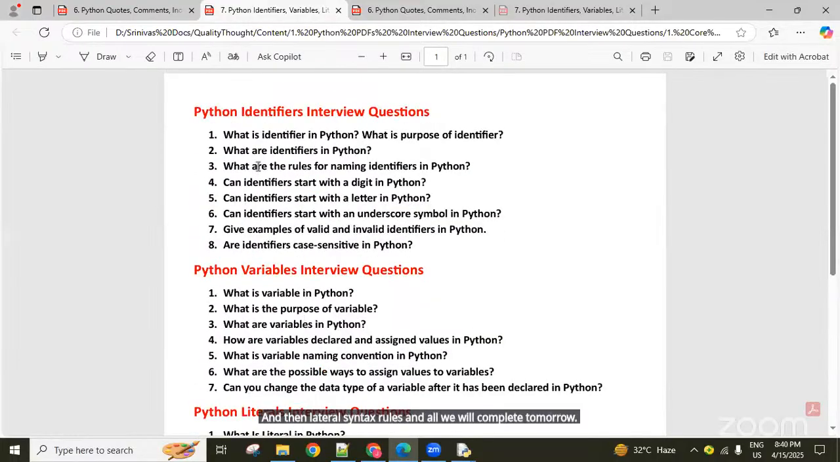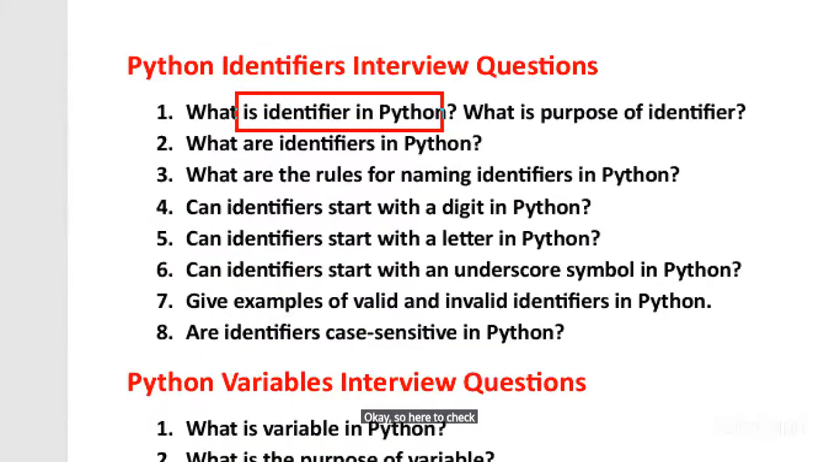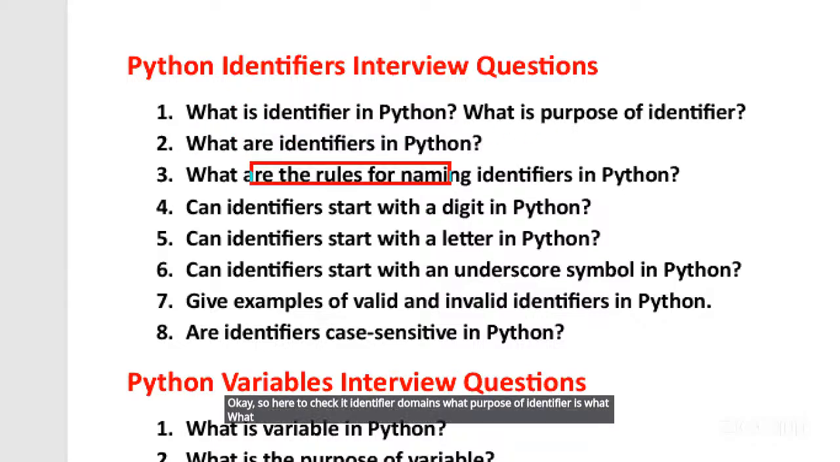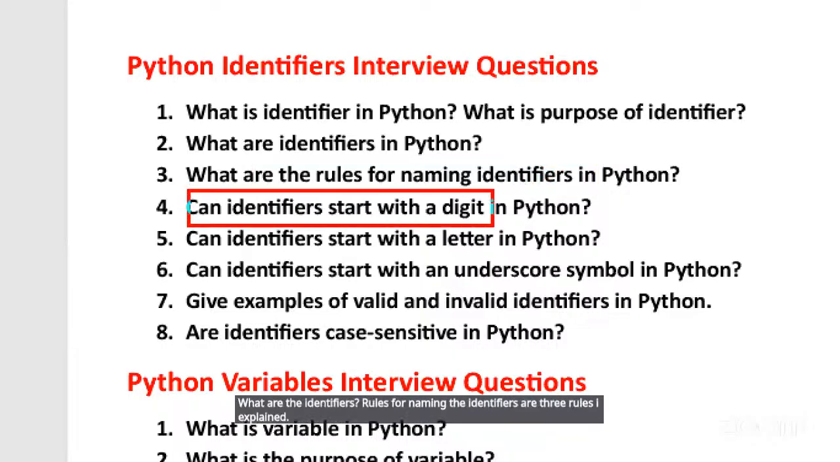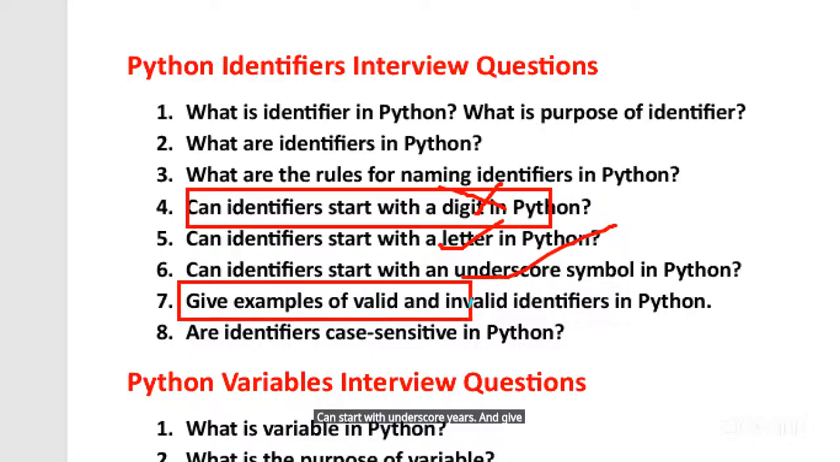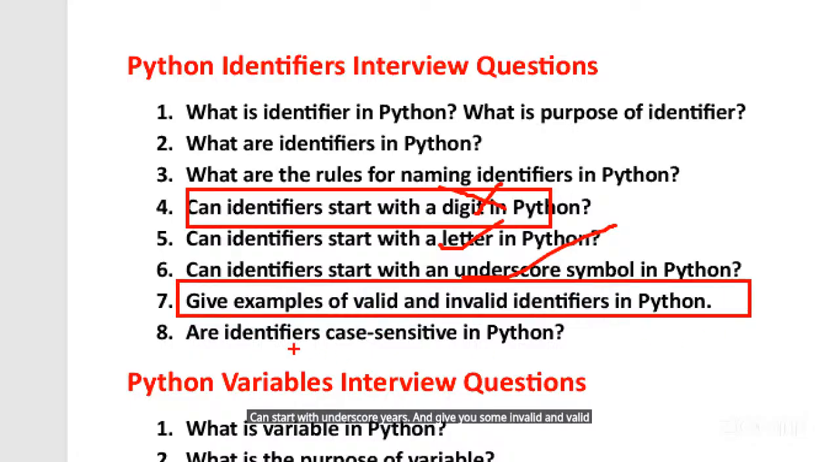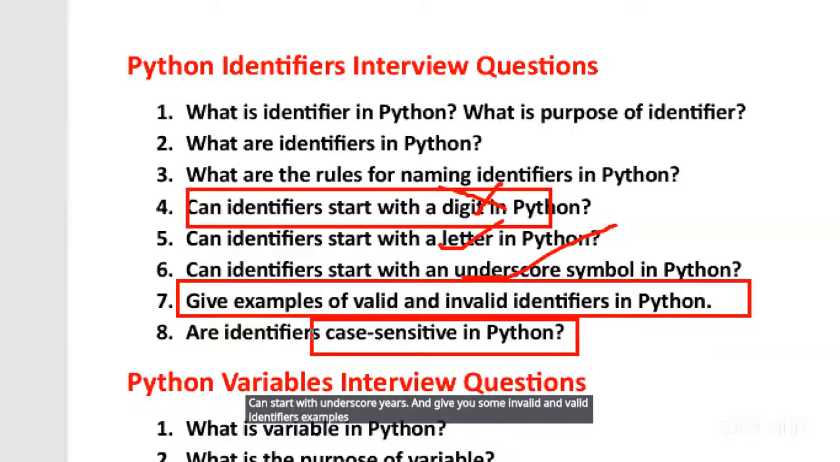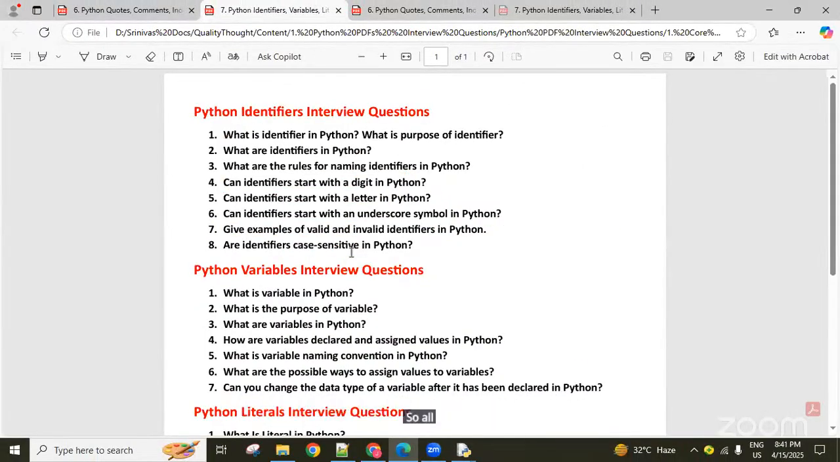Okay, so to check: what does identifier mean, what is the purpose of identifiers, what are the identifiers, and the rules for naming identifiers, three rules I explained. Can an identifier start with a digit? No. Can it start with a letter? Yes. Can it start with an underscore? Yes. And give some valid and invalid identifier examples. Is an identifier case sensitive or not? Yes, case sensitive. So all points covered, guys.